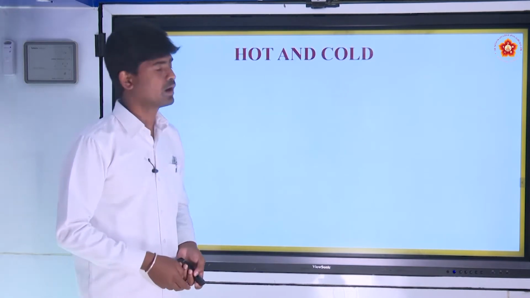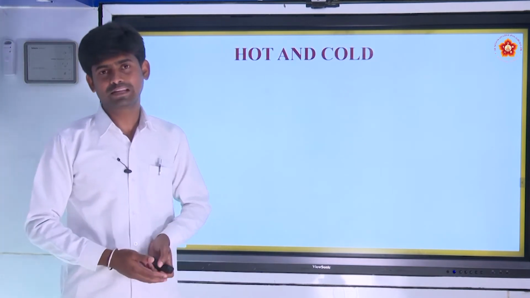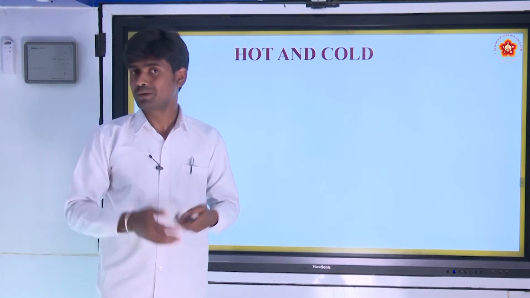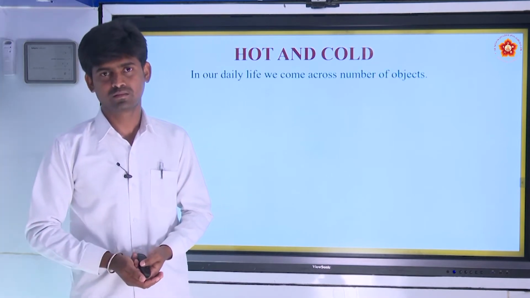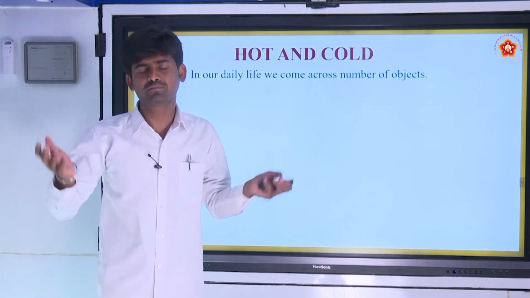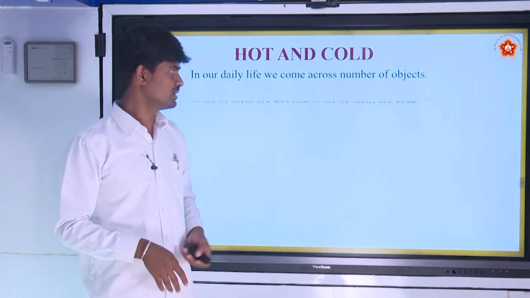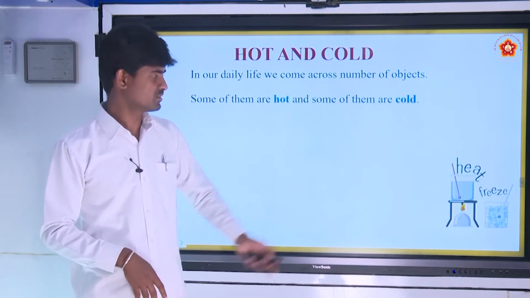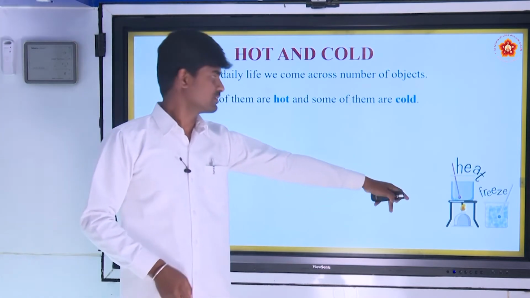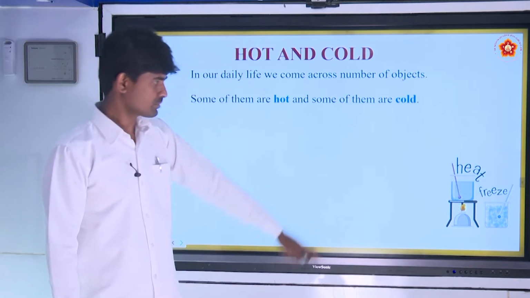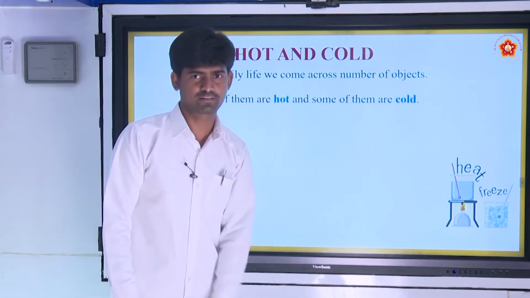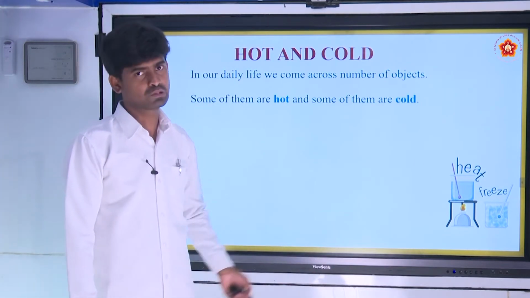First, hot and cold. In our day to day life, we can see so many objects around us. Some of them are hot, some of them are cold. See, there is one picture that shows the heating effect, and another one is a freezing effect. Means one is hot, another one is cold.